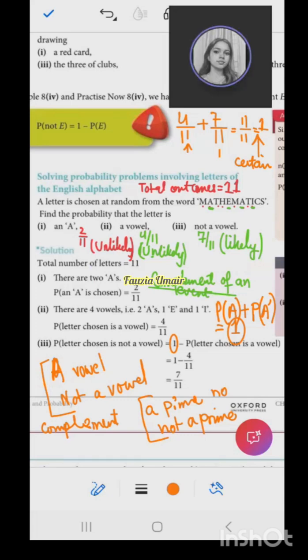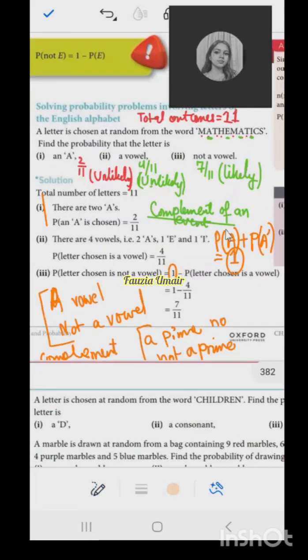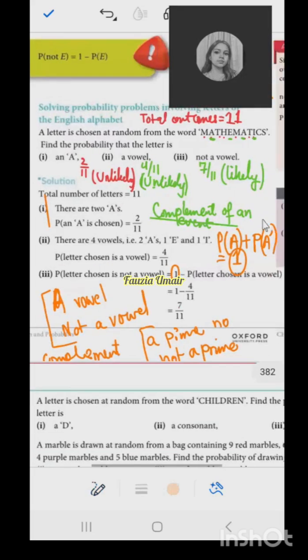Ma'am, 5. Only 5? No, ma'am, the rest of the 4, all the numbers. 5, 4, 3, 2, yes, 1. So if the event is getting a 6 when you roll a dice, then its complement will be getting any other number except 6. Okay, so these are complements. And how do we usually write a complement? With a dash. Like I have written here in front of you, P of A is the event, P of A dash is the complement of that event.